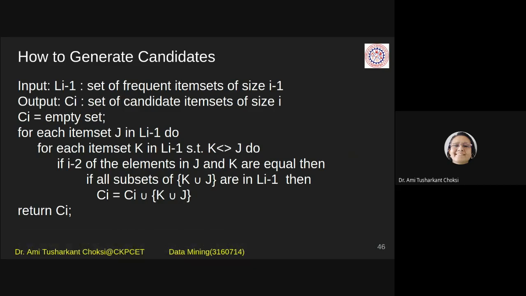Whatever is available at the k minus 1 item level, we combine them, we join them to generate the next level, and we check whether the a priori property is satisfied or not. If it is satisfied, then only we put that item set into the next level candidate item set. Fine?